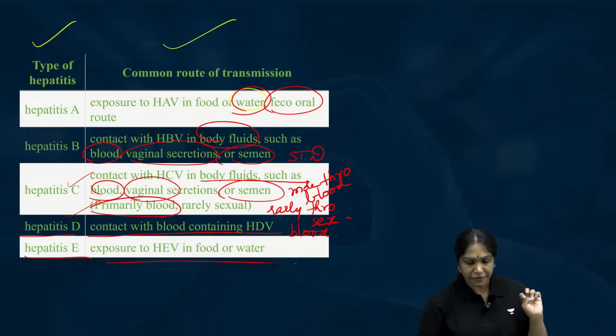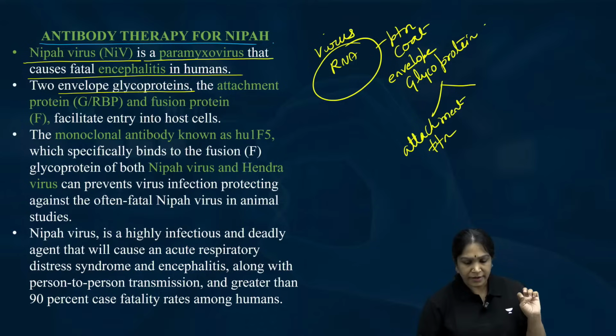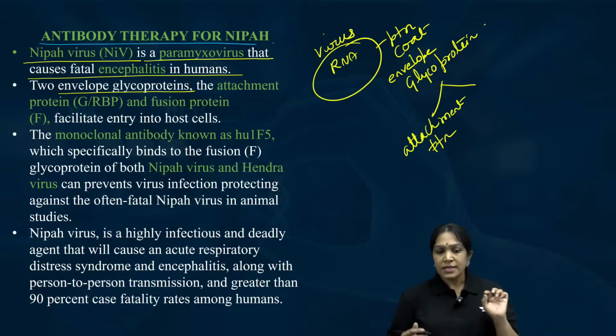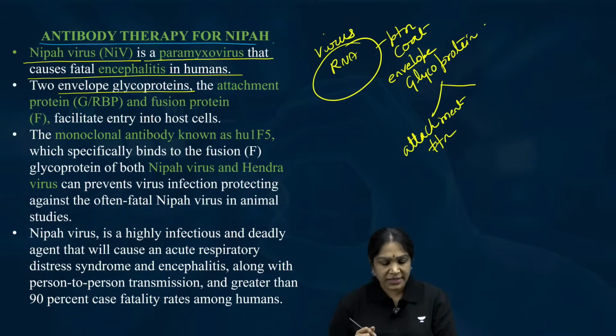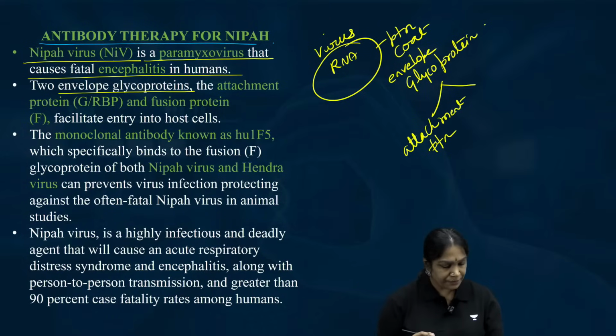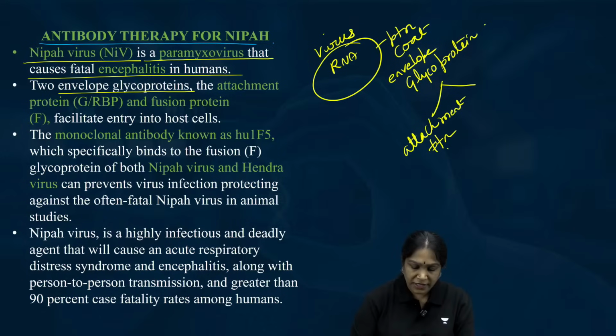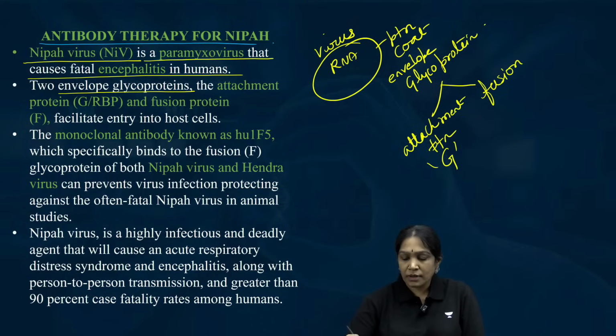Now proceeding forward. So this will have two types of things. That is attachment protein, called G protein.